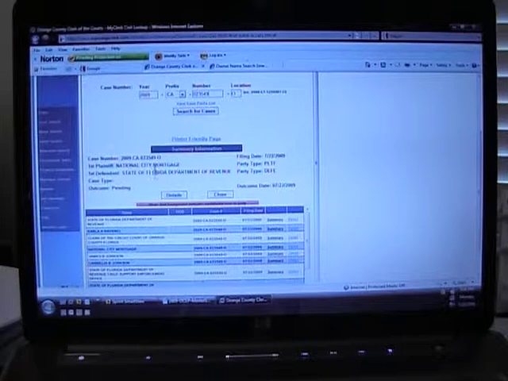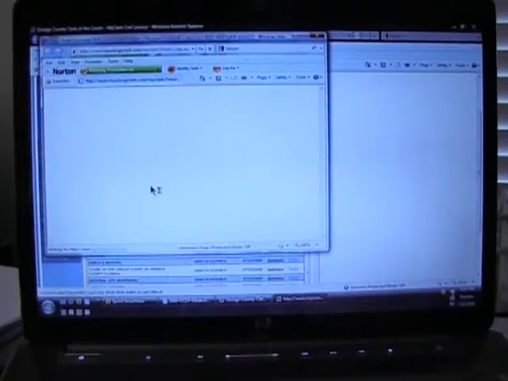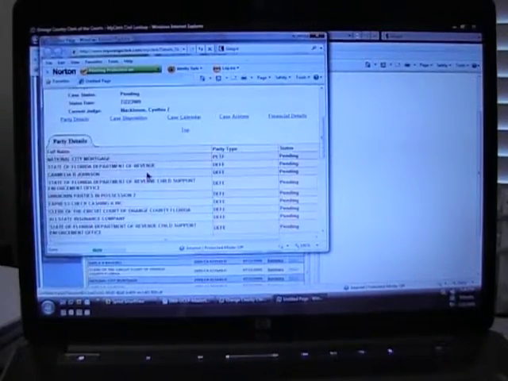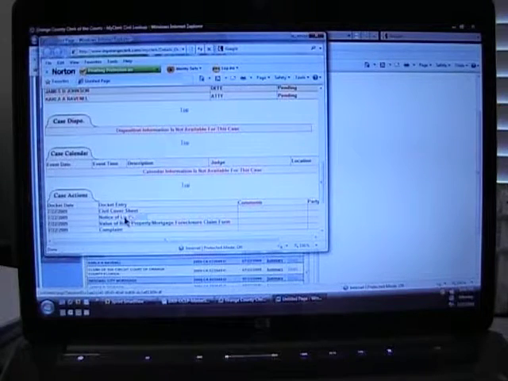So this says National City Mortgage, and the defendant is State of Florida Department of Revenue. Well, sometimes they don't enter it quite right, and so it can be a little ambiguous. For the most part, if that's the case, don't even worry about it. But if you really want to be accurate, you go over here to details, and you're going to click down, and we're going to see there is no... Oh, it is a Lis Pendens right there.